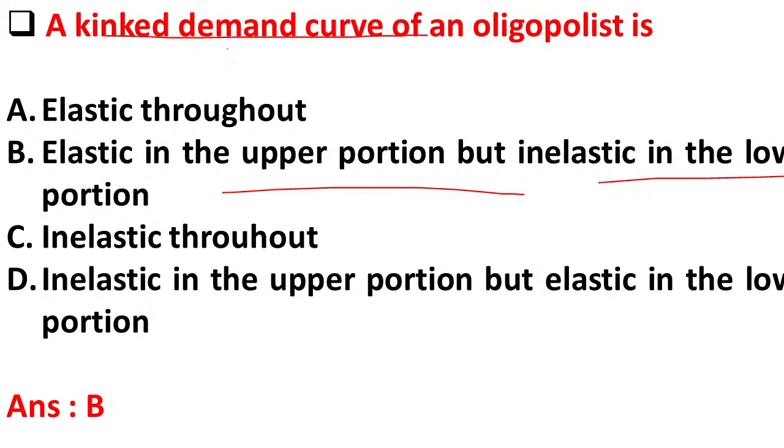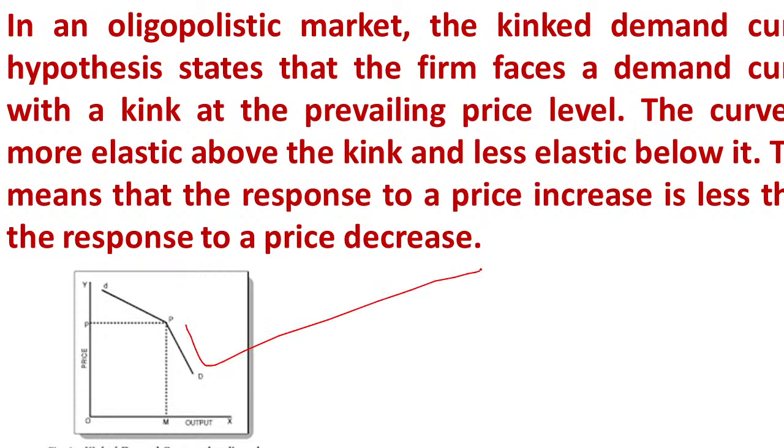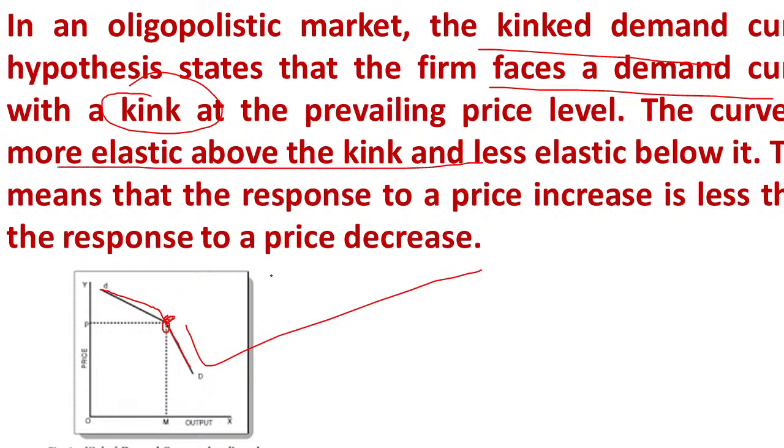So in the oligopoly market, the kinked demand curve's upper part is elastic and the lower part is inelastic. Here you can see the picture of the demand curve in an oligopoly market. It has a kink here. So the upper portion is elastic and the lower portion is inelastic. In an oligopolistic market, the kinked demand curve hypothesis states that the firm faces a demand curve with a kink. This point is known as the kink, and the curve is more elastic above the kink and less elastic below it.